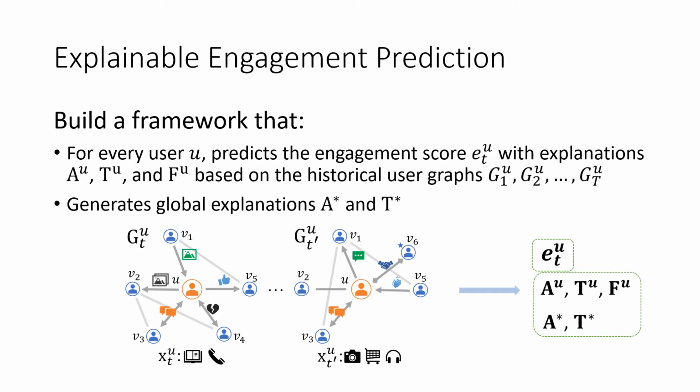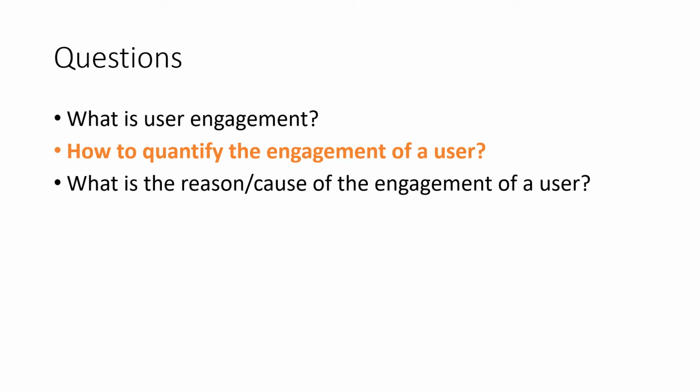We formulate the problem of explainable engagement prediction as follows. We aim to build a framework that can predict the engagement score with explanations based on the historical user graphs, and it can also generate global explanations for all the users. So let's move on to the details of our framework.